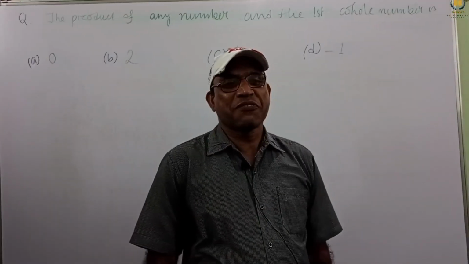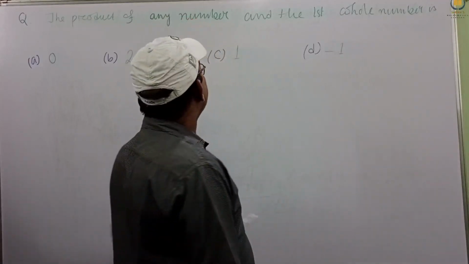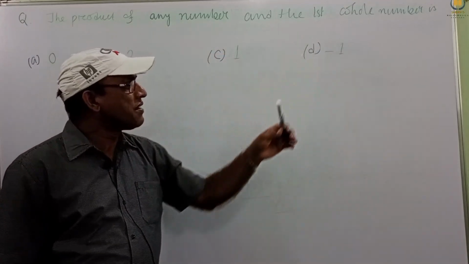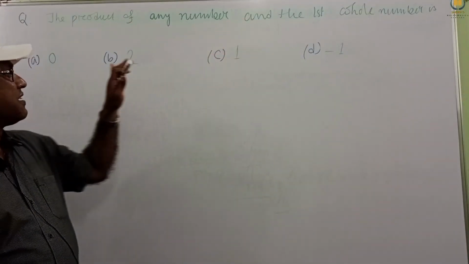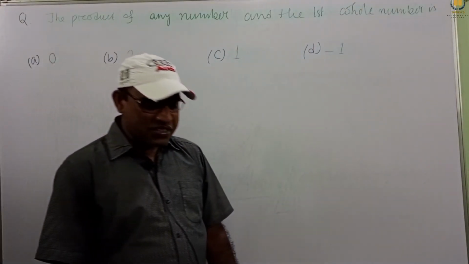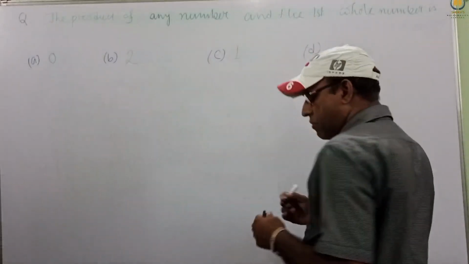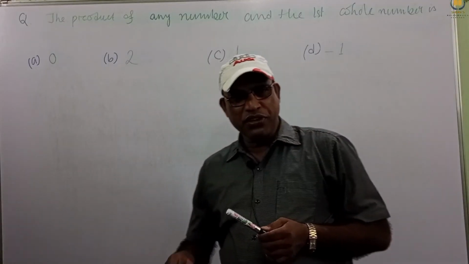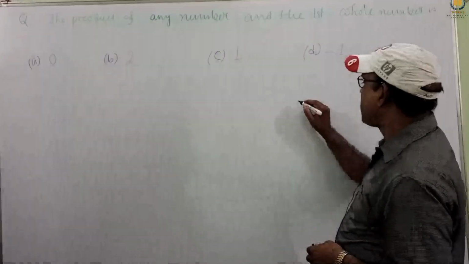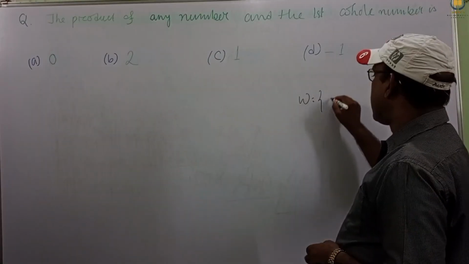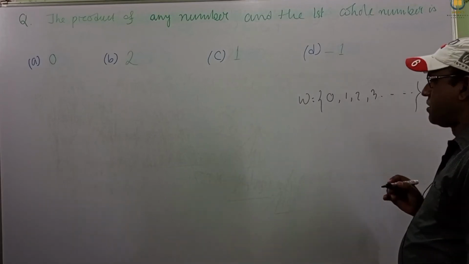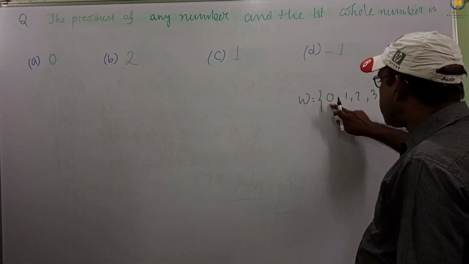So next we consider a very simple problem. The product of any number and the first whole number is: 0, 2, 1, minus 1. These are the answers given. Now which one is the correct answer? We know about whole numbers, which were covered in the first video: whole numbers, natural numbers, integers. Whole numbers have the symbol W. They start from 0, 1, 2, 3, and so on. So the first whole number is 0.